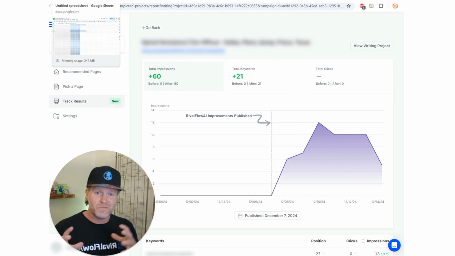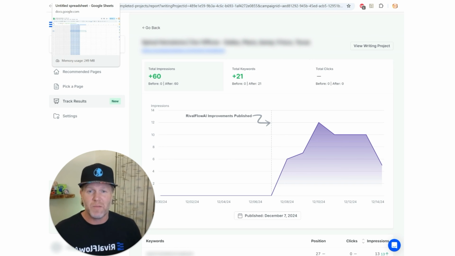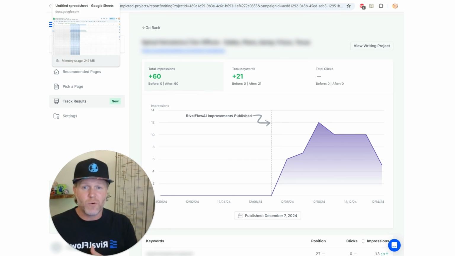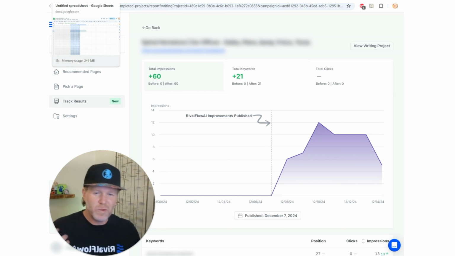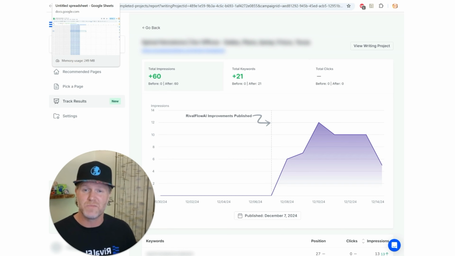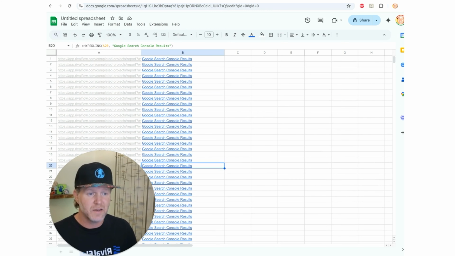Once we actually have some information, right? It's kind of like when we're not ranking on anything, we have no information. But once we have that initial ranking, then we can continue to build and do what RivalFlow is really best at, which is to amplify that authority you're getting and continually improve, right? But when we don't have anything, our goal is to just get you to rank on something. And so we can get that done.